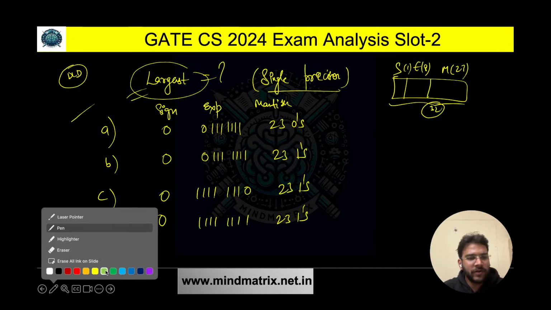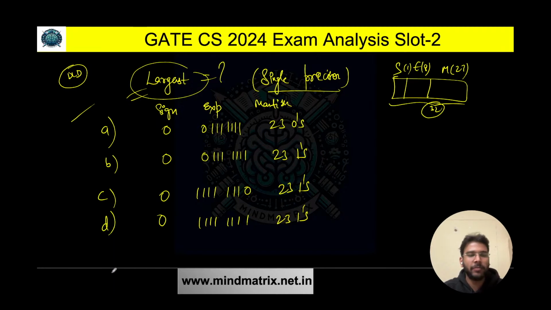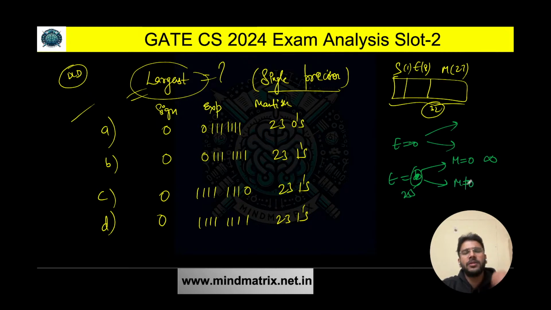It is a very simple question, like my past students can tell you, from when I covered digital logic. See, option D you can directly eliminate. Why? Because we know that if the exponent is all ones, that means 255, not 1, then if the mantissa is equal to 0, it is going to be infinity. If the mantissa is not equal to 0, it is going to be not a number.